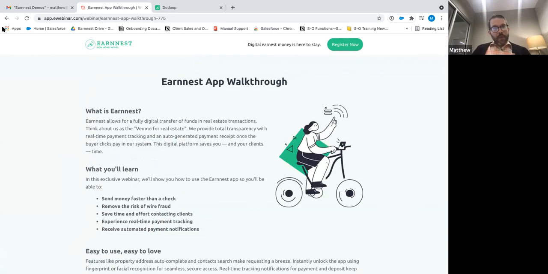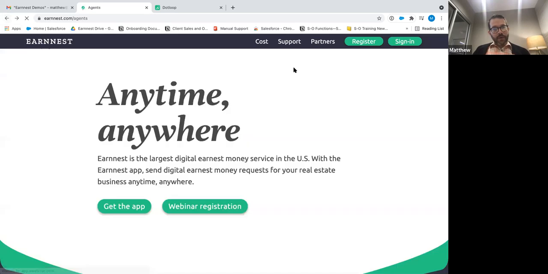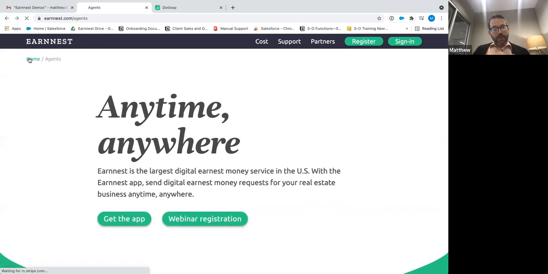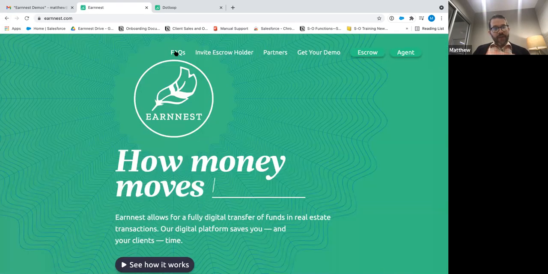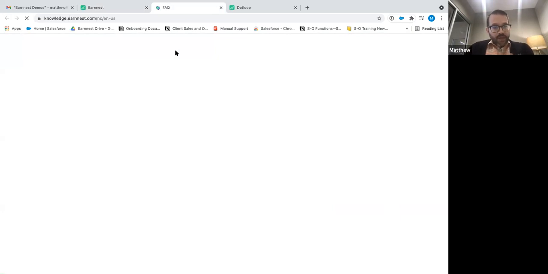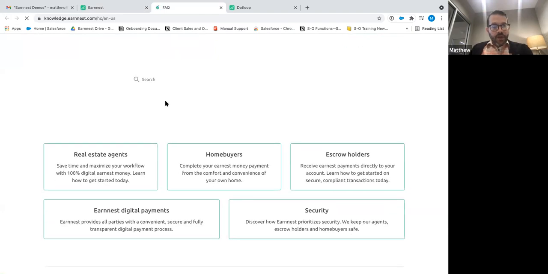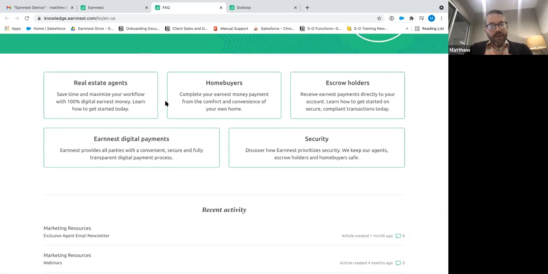And then the last thing I'll point out on the website here, let me just go back. Is our FAQ page. This is a great place to answer questions for you about Earnest. So it'll load here just a second. So you've got 5 different categories here: real estate agents, home buyers, escrow holders, Earnest payments, and then the security aspect of it. Make sure you take a look at all of this.